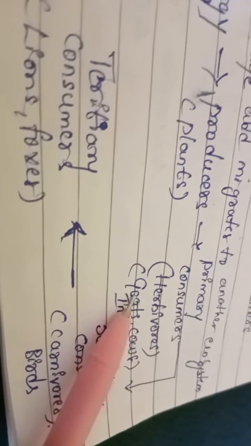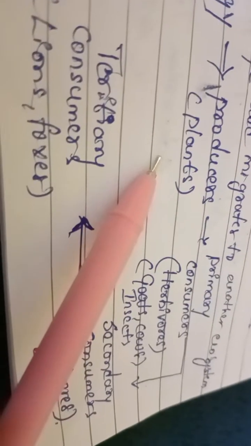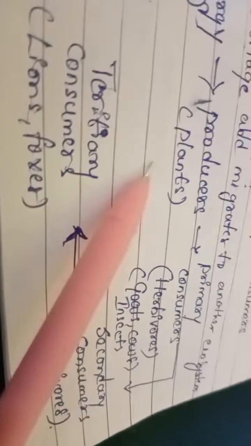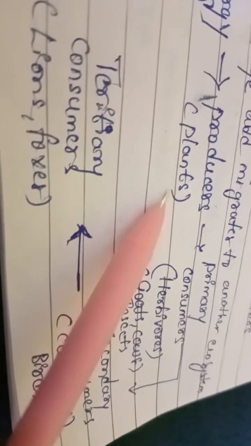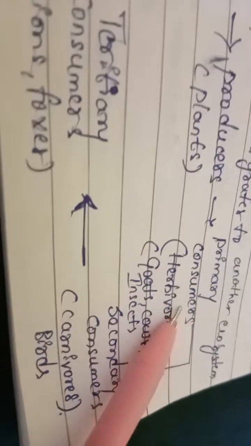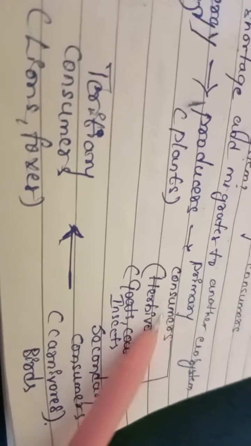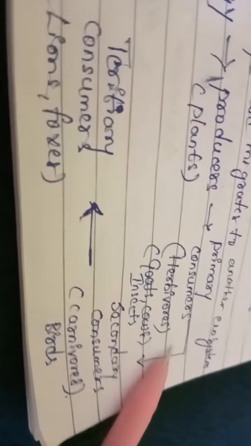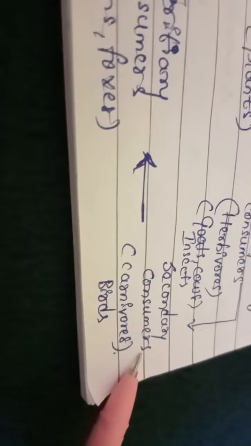Goats will take food from plants. Cows will take grass. Insects will also take food from some small plants or grass. So these are called herbivores and also called primary consumers. Next level goes to secondary consumers. Secondary consumers are another food level or trophic level, that is trophic level 3.